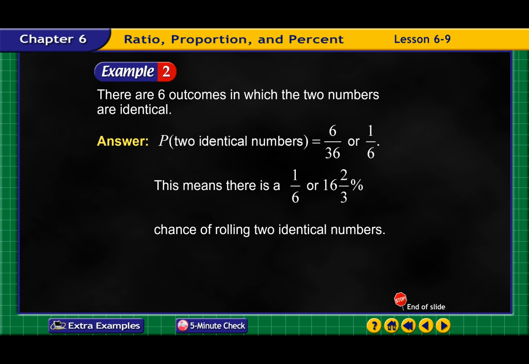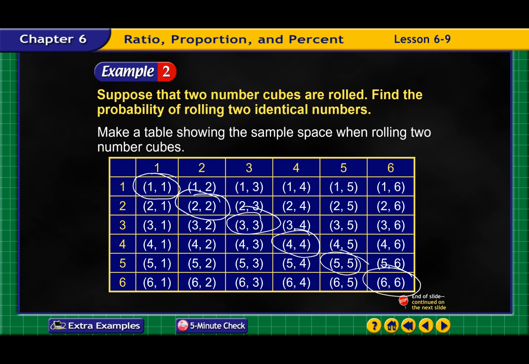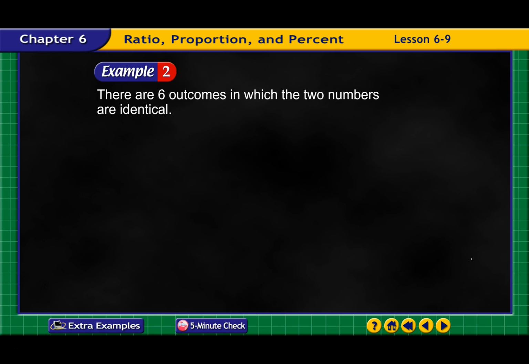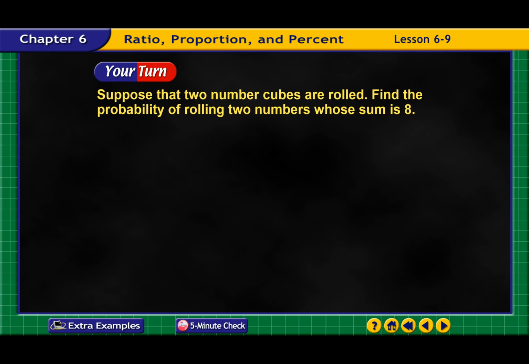The total is 6 times 6, which is, wow, a total of 36. So the probability of 2 identical numbers is 6 over 36, or 1/6 after you reduce that, or a 16 2/3% chance of rolling 2 identical numbers. Your turn, go.